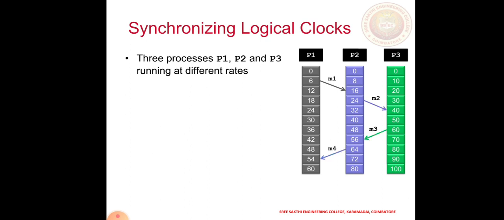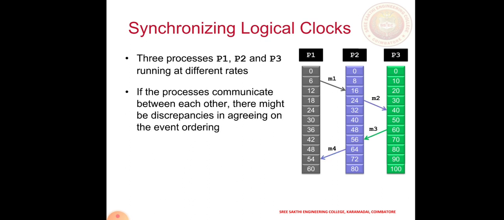Take this particular diagram as an example: P1, P2, P3, I have 3 processes. That means M1 is sent to P1, then only M2 has to be communicated, then M3, then M4 has to be communicated. So that flow has to be maintained.